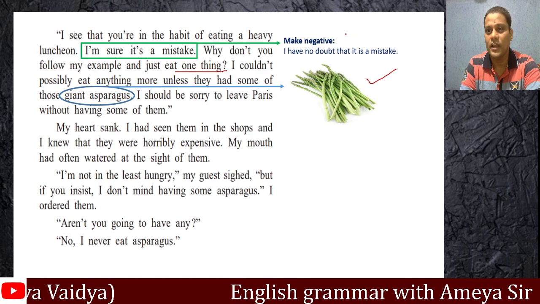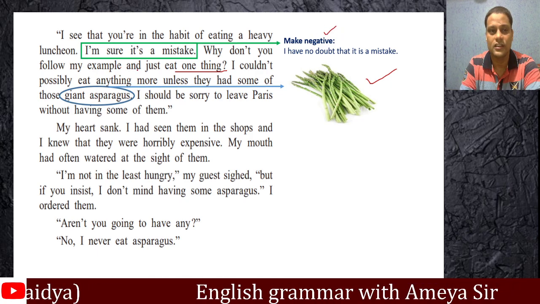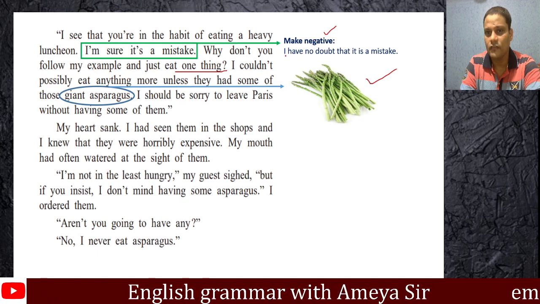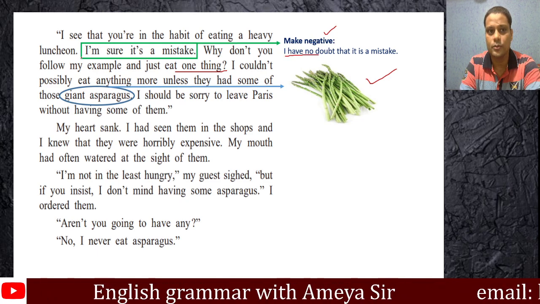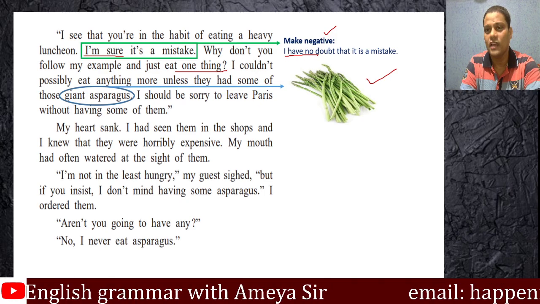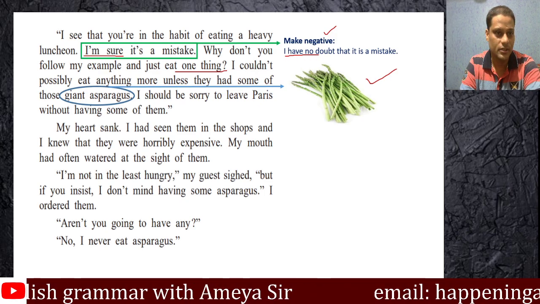OMG. The grammar entry is make negative. Let's study that. I am sure it is a mistake. Make it negative. I have no doubt. She's saying I am sure, is it not? That means I have no doubt that it is a mistake.